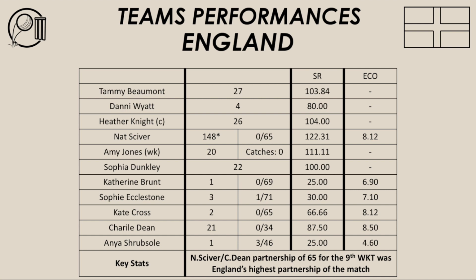It was a pretty good surface. I think some of the players said it was an absolute road. It was pretty good for batting, and Australia made the most of it. Unfortunately for England, they didn't quite execute their skills or their plans with the ball. They just had one of those days where nothing seems to go right. And that happens in cricket, where you have good and bad days. On the good days, you're able to execute with the ball, able to score runs, for example, with both bat and ball. But you have some days where you struggle and nothing seems to be going right or according to plan. And we saw that in this World Cup final for England.